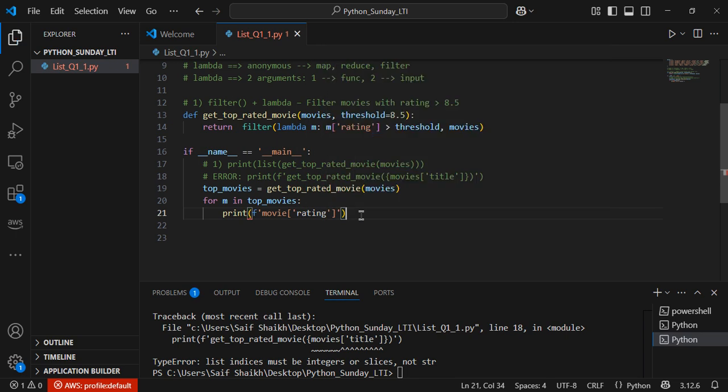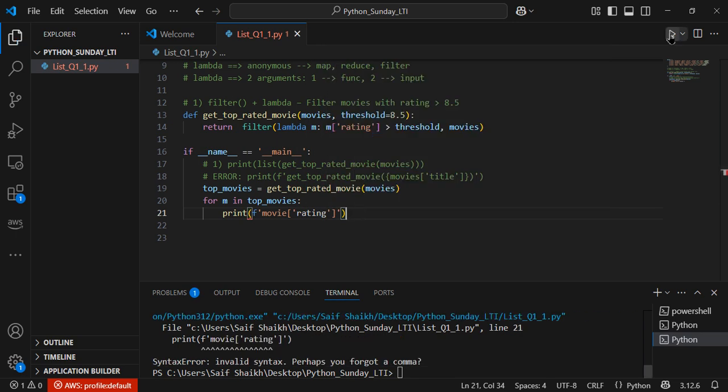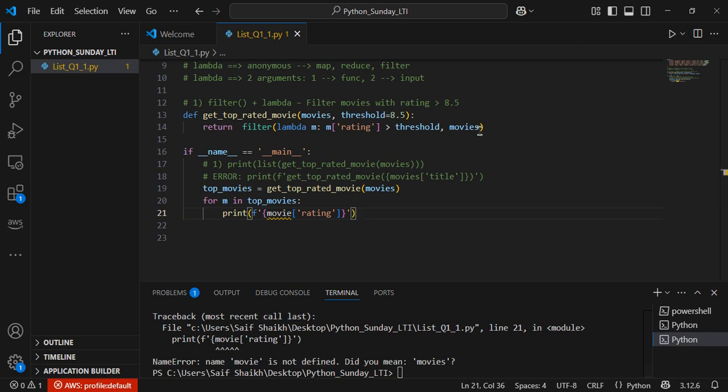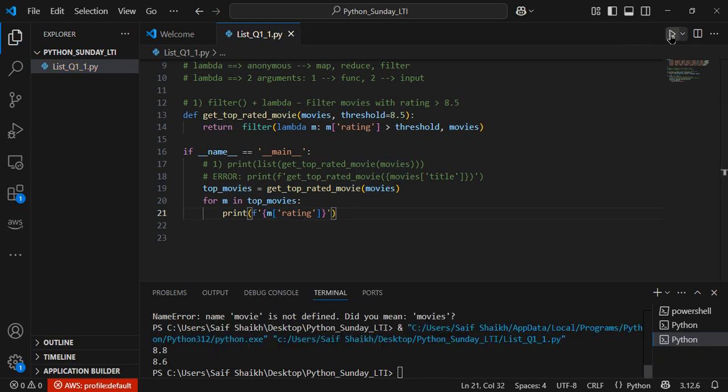Okay, let me save this and let me run this. Sometimes, if you see, it is giving me an error. I purposely made this mistake. Whenever we are calling this, that needs to be enclosed in curly braces. So let's save this and run this. Oh, sorry, it should be M. Let's save this because it was highlighting in yellow color. So if you see, we got this rating.